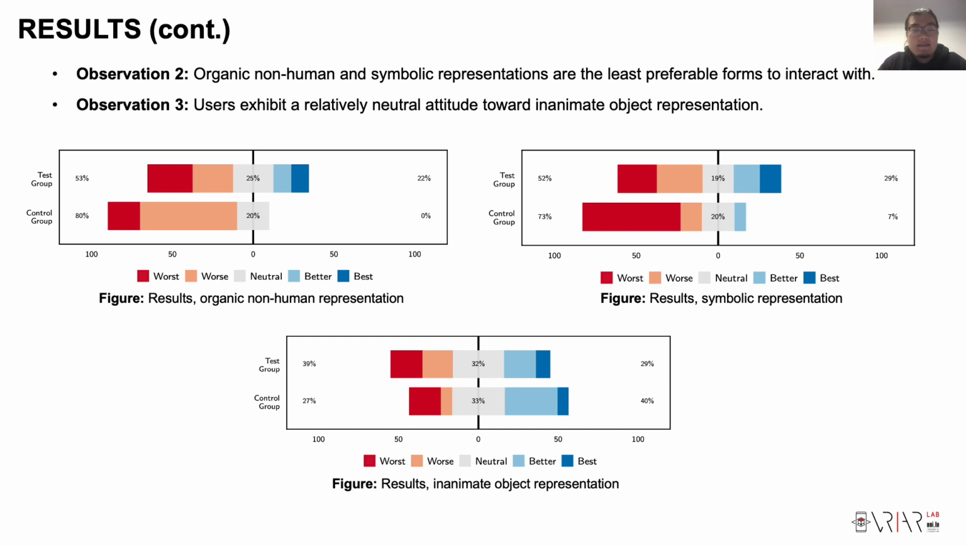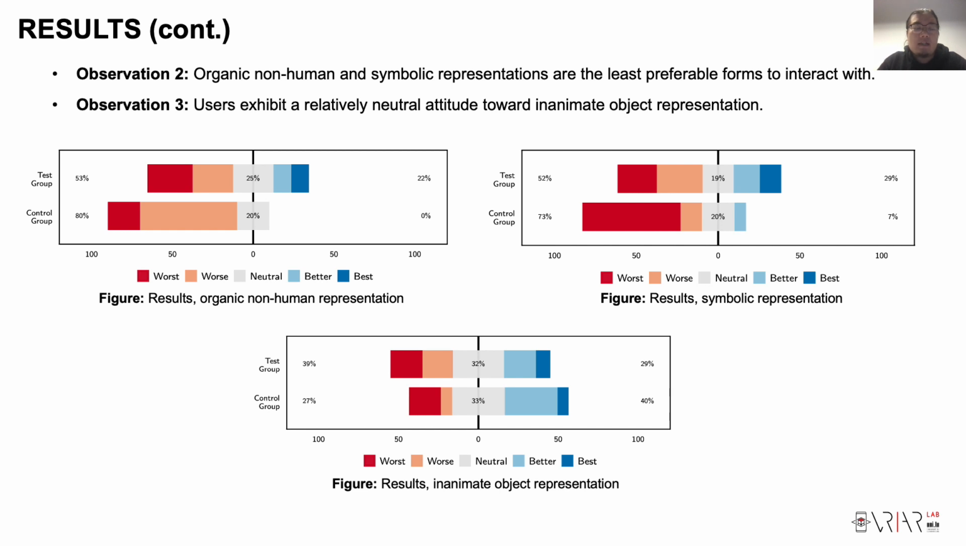So first, let's look at the 2 figures on the top. The figure to the left shows how people think about organic non-human representation, and the figure to the right shows how people think about the symbolic representation. As you can see, most assessments in these 2 figures are negative, which means that organic non-human and symbolic representation are not as preferable as human or humanoid representation.